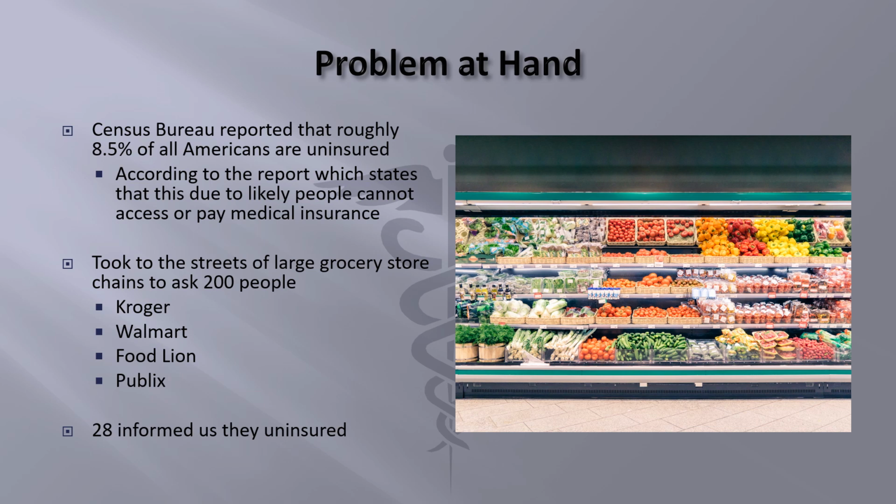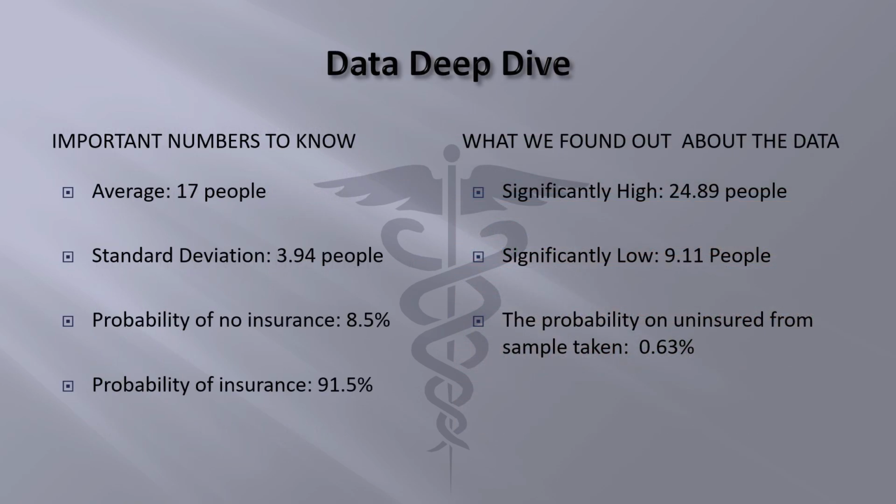With all this information available to us now, we are going to go ahead and label what each data point stands for. The average amount of people expected to answer, looking at the Bureau stats, should have been 17 people, given that the standard deviation is 3.94. The probability of someone with no insurance is 8.5%, and the probability of having insurance is 91.5%.